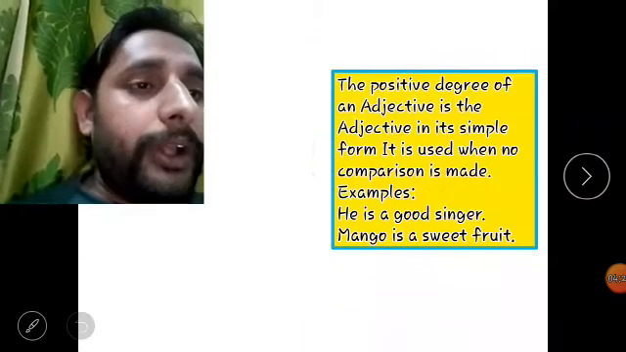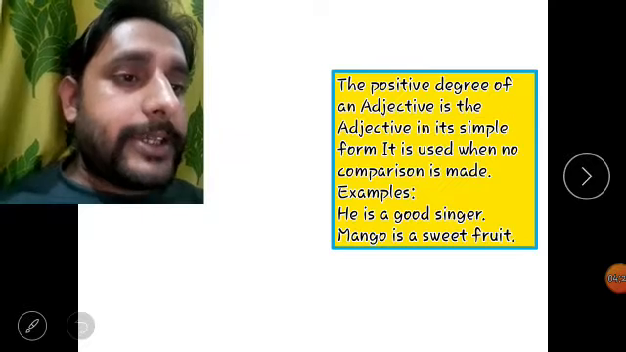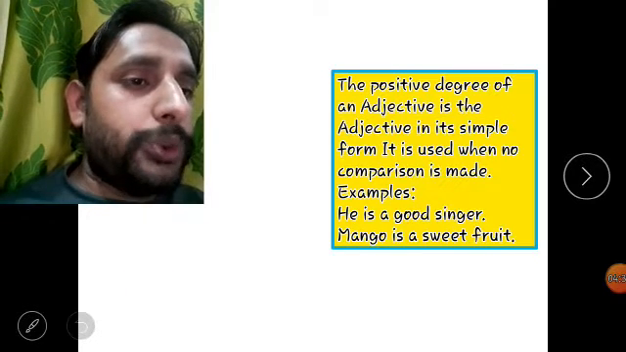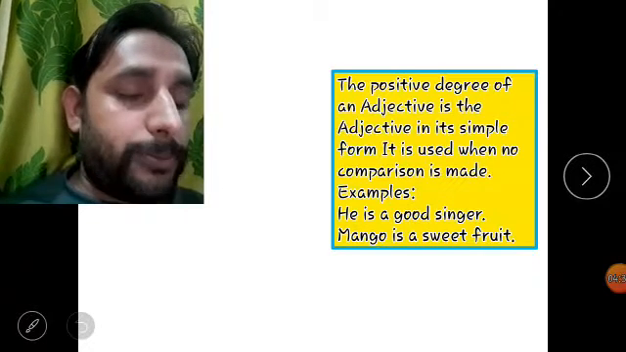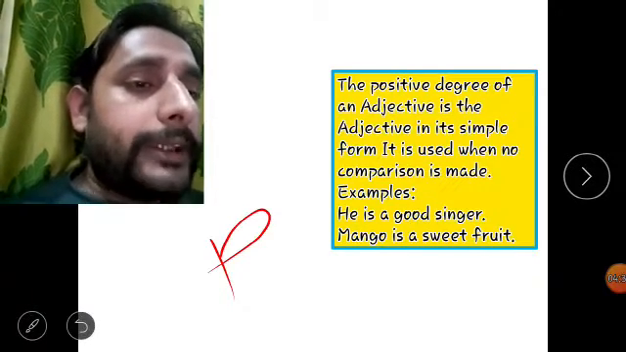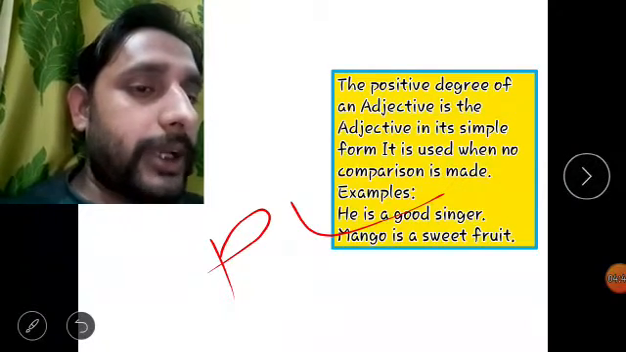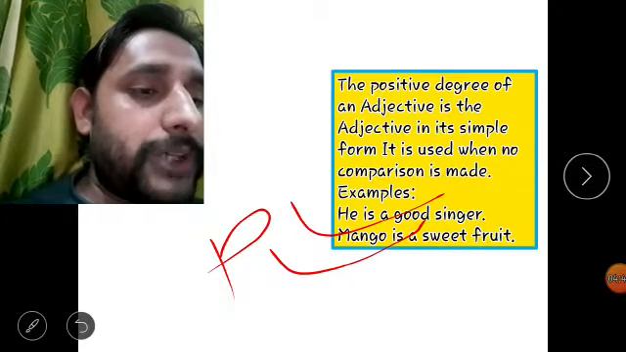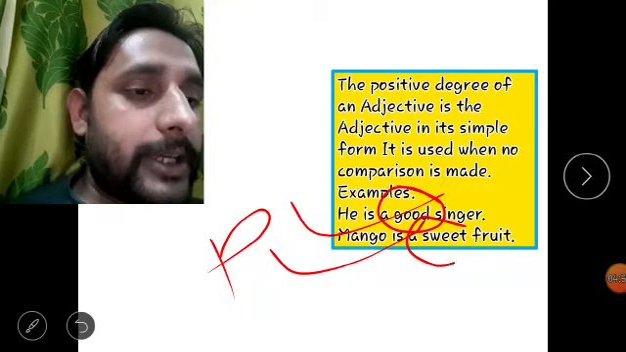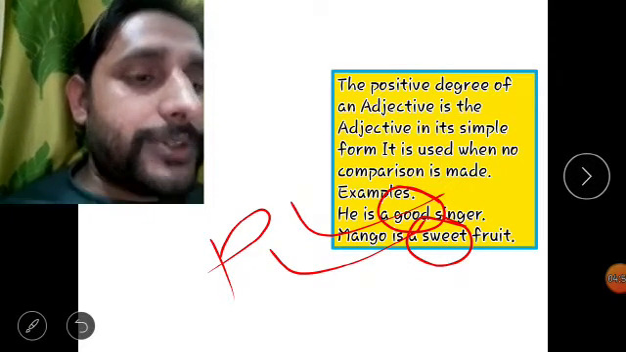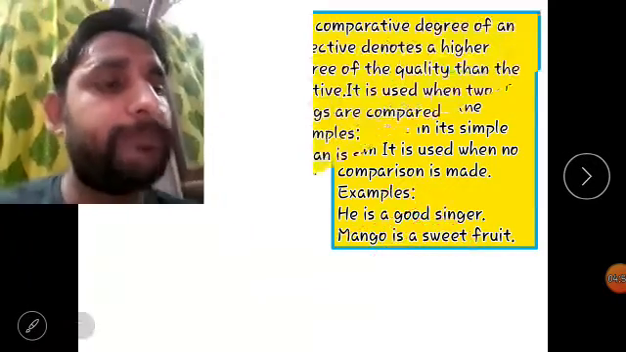The positive degree of an adjective is the adjective in its simple form. It is used when no comparison is made. We use the positive degree, friends, when there is no comparison required or made in the sentence, just as in: he is a good singer, and mango is a sweet fruit. In the first sentence the adjective is good, in the second sentence the adjective is sweet. Both the adjectives good and sweet are in their positive degree.